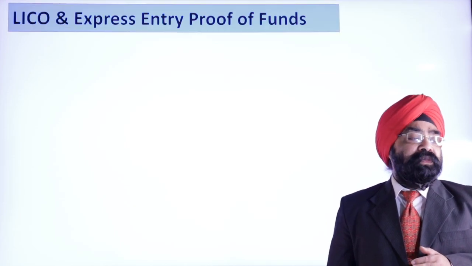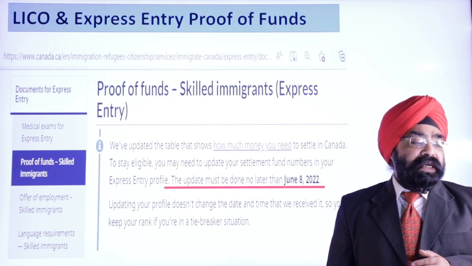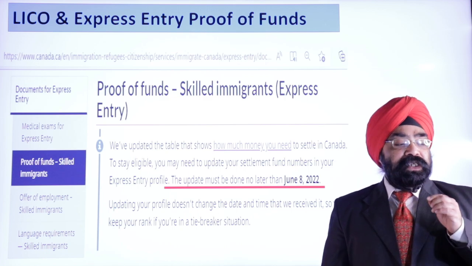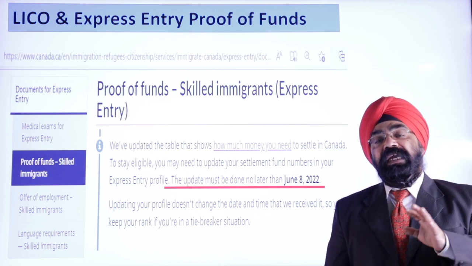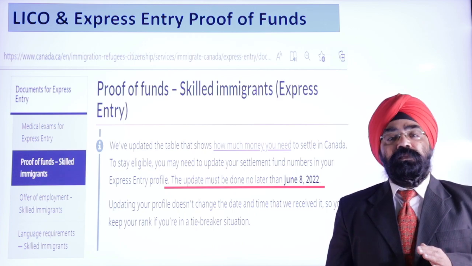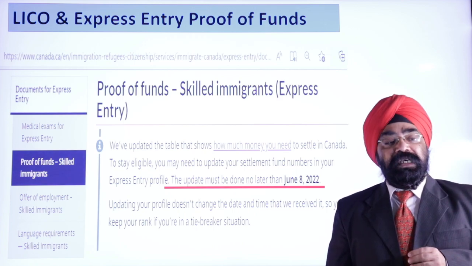So that number gets revised, and if you have an active express entry profile in the pool, then you need to take certain action. And this is not me saying it, this is from the government website, and this is right here. The update must be done no later than June 8th, 2022, as per the government website.